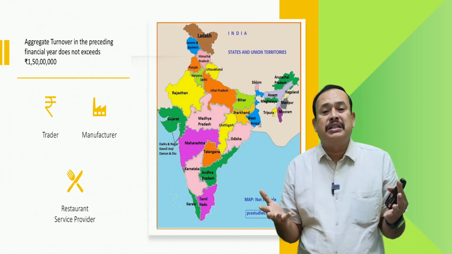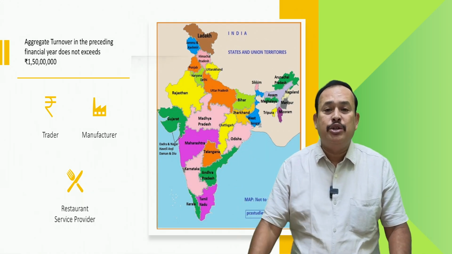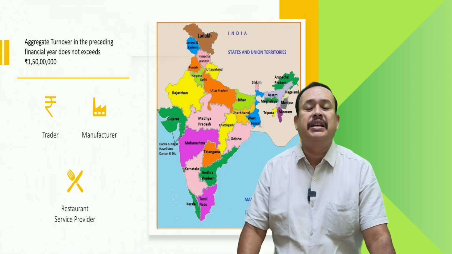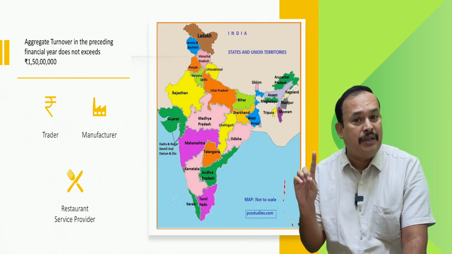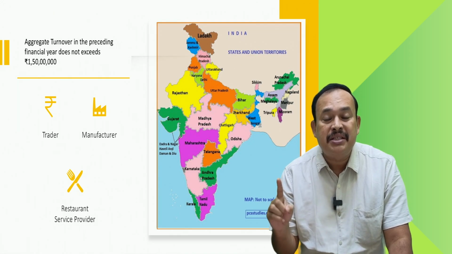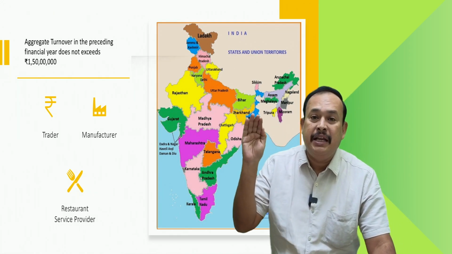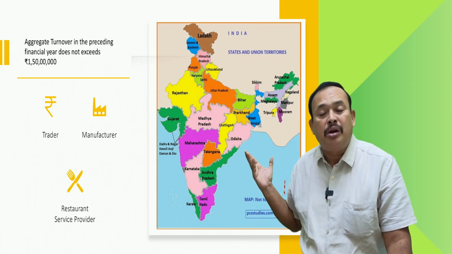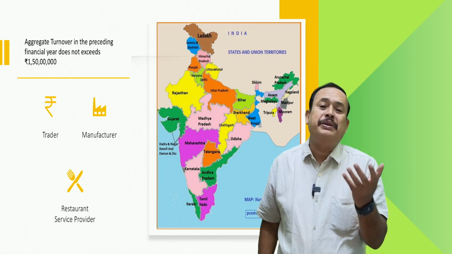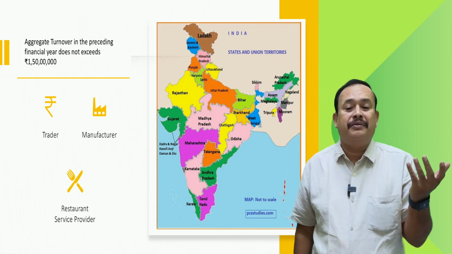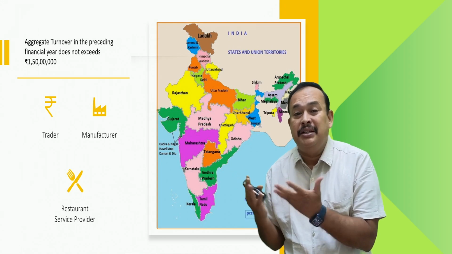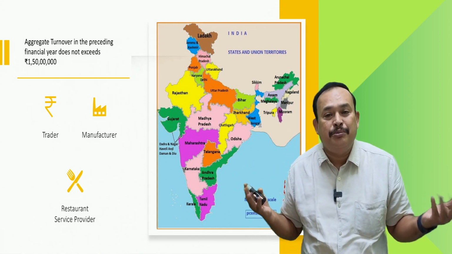See, what is a composition scheme, sir? The benefit of the composition scheme is that, being a trader, manufacturer, or restaurant, you are allowed to pay a much lesser rate of GST than the normal rate. For example, a trader pays GST at 9% CGST and 9% SGST under the normal scheme. If he chooses this option, he is liable to pay only 0.5% CGST and 0.5% SGST, hardly 1% effectively rather than 18%. There is a huge saving of 17%.